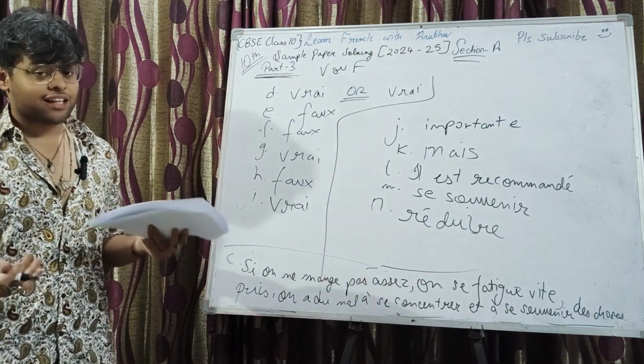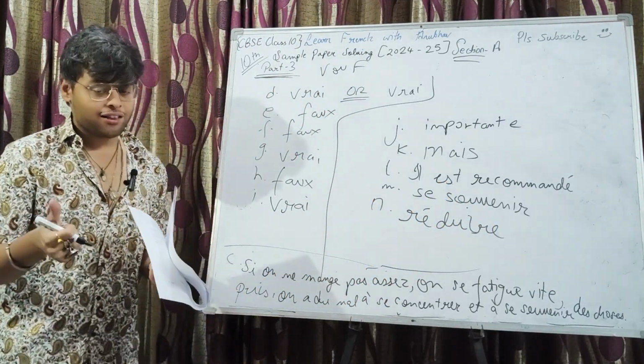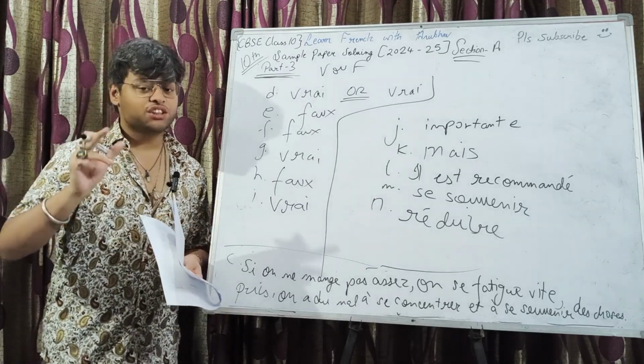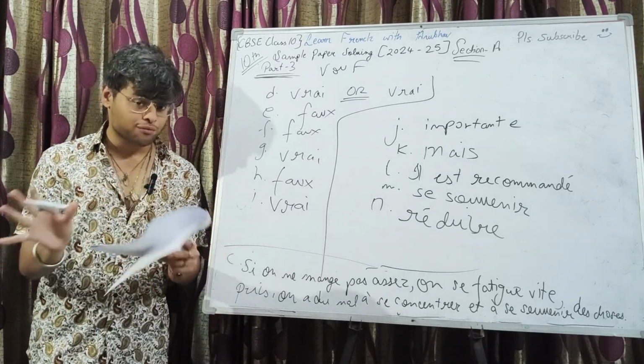With this, section A is also done. So till now, section D and section A are done. Half of the paper is done. Now half of the paper is left.